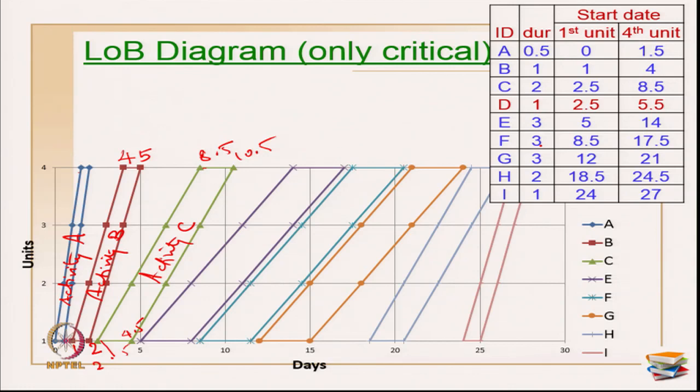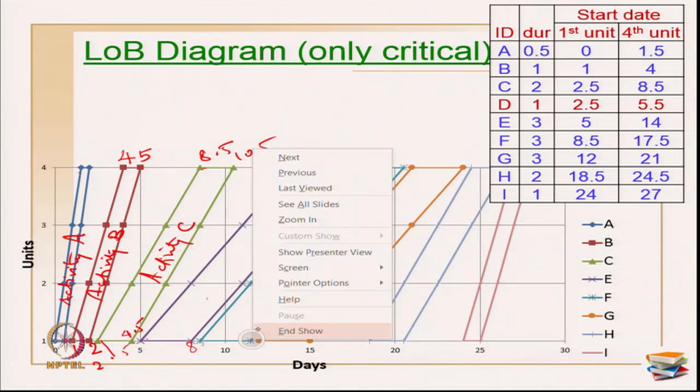Now, activity E, starting is 5 and for the last unit is on 14. So, 14 plus 3, this is now 17. 5 plus 3, this is now 8. So, activity E, all the 4 points are obtained. Activity F, this is 8.5, duration for F is 3.